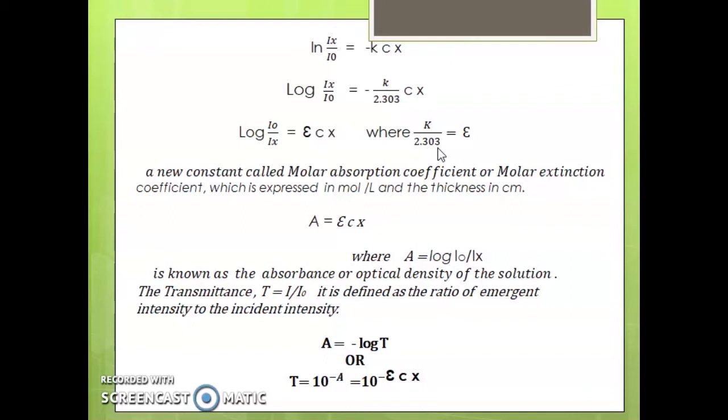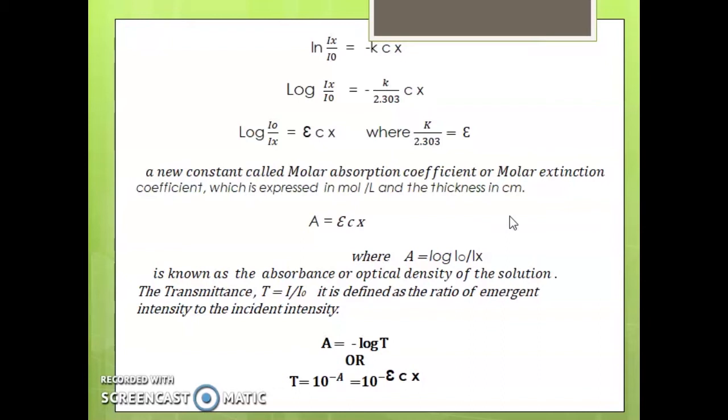It is characteristic of the solute and depends upon the nature of the solvent, temperature, and the wavelength of the radiation employed.